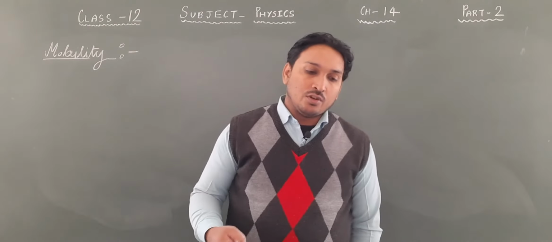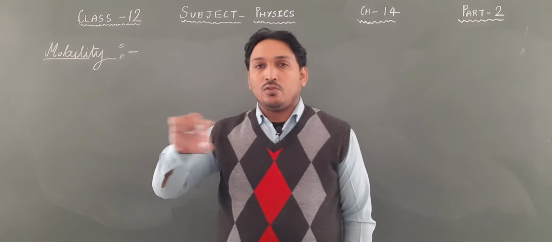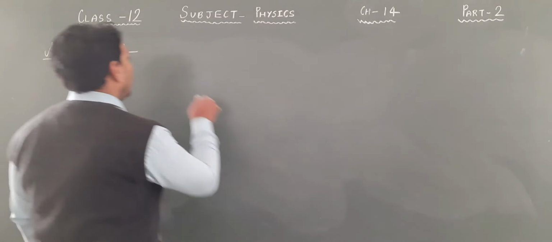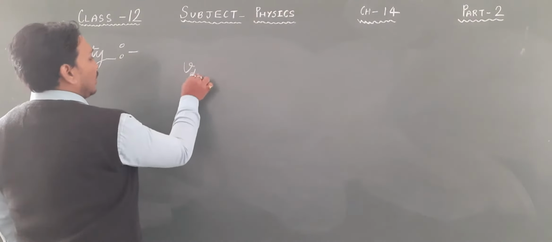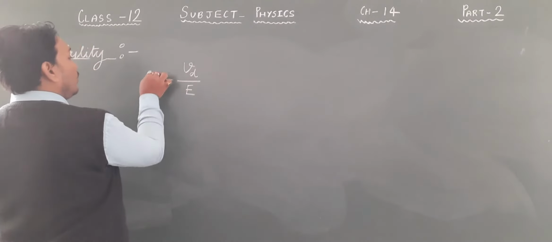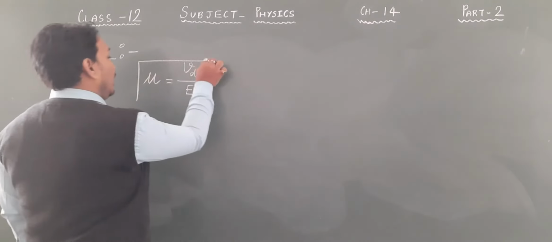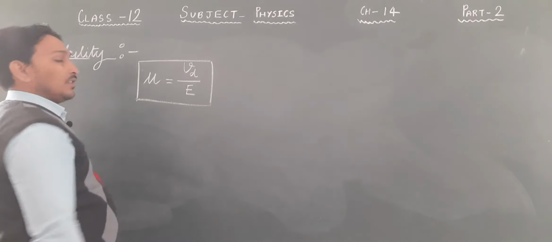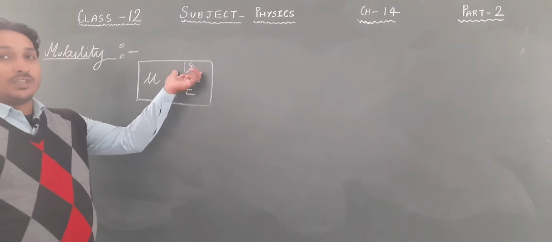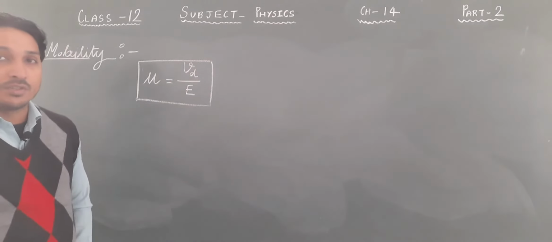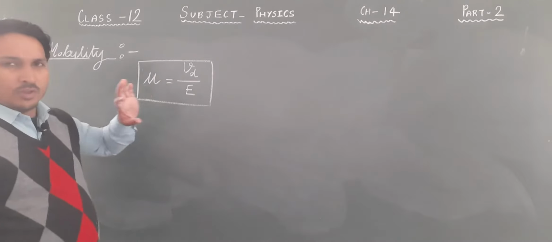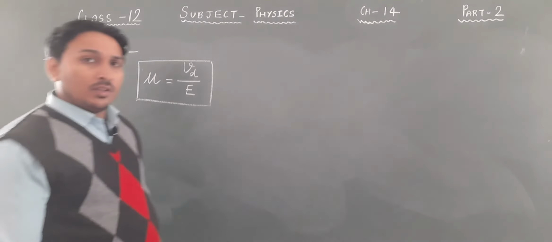When an electron is allowed to flow in an electric field, the ratio of drift velocity to the electric field is called mobility. Mathematically, its definition is drift velocity to the electric field. This ratio is called the mobility of charge.